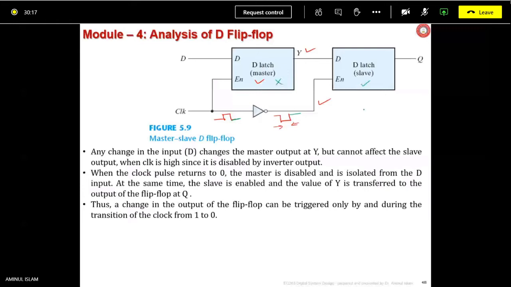Hence Y, which is applied as the D input of this slave, is stored in Q here. Q equals Y. Is it understood? Yes, sir.